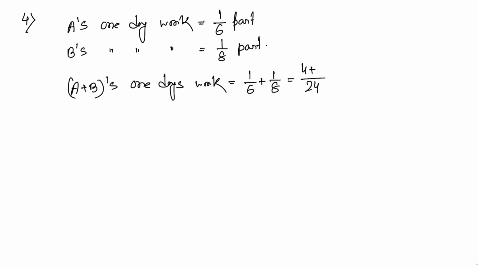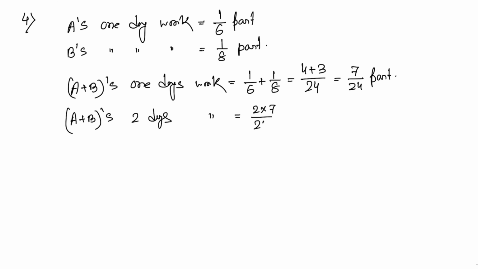So 6 fours are 24 and 8 threes are 24, that equals 7 by 24 part. So A plus B's 2 days work equals 2 into 7 by 24, which is 7 by 12 part.